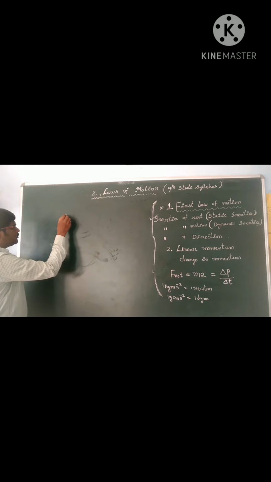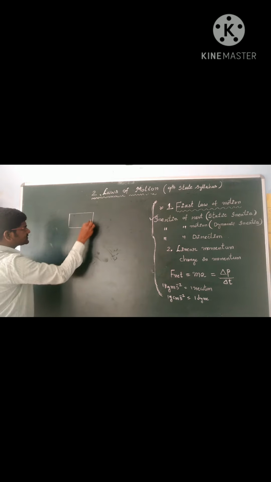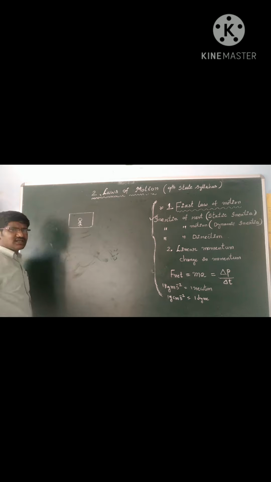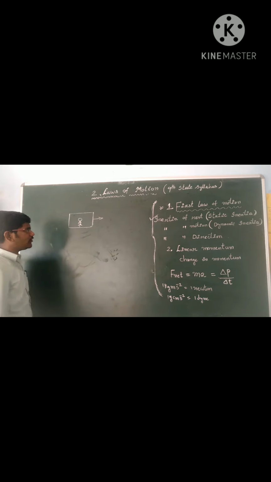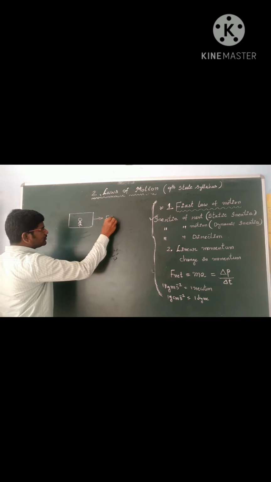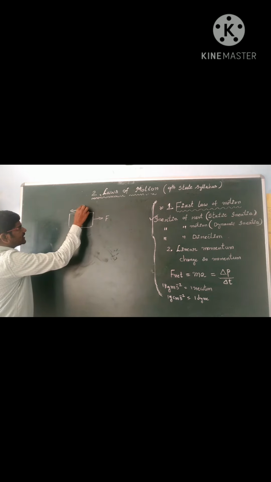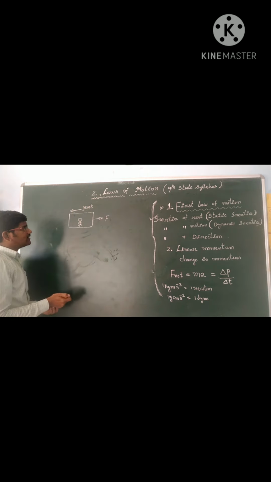When a bus suddenly moves forward, see, this is our bus, and a passenger is sitting comfortably inside the bus, and the bus suddenly moves forward. The bus is moving forward, so we will get a jerk in the backward direction.